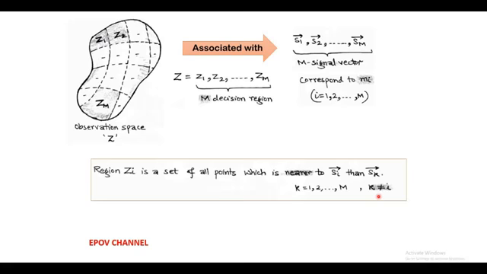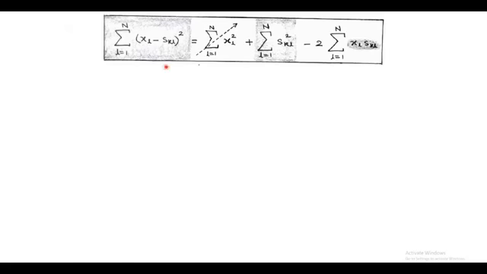Now expand the summation using the formula of a minus b whole square, which equals summation of xl square plus summation of skl square minus twice the summation of xl into skl, with summation limit l equals 1 to n. Now on the right hand side, the first summation term is ignored as it represents the energy of the received signal xl and is independent of index k. The second term represents the energy of the signal sk(t), called capital Ek.